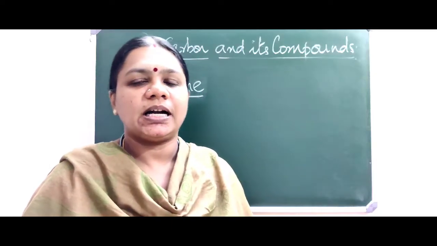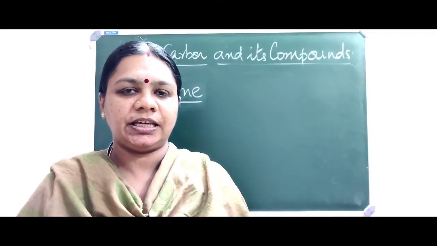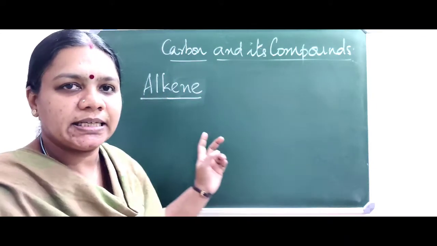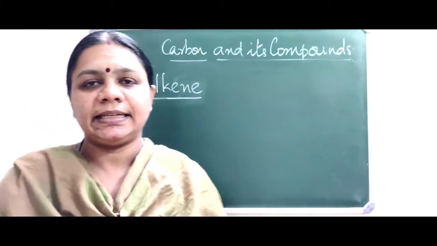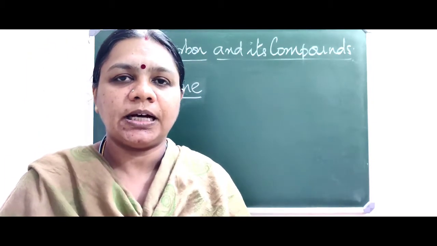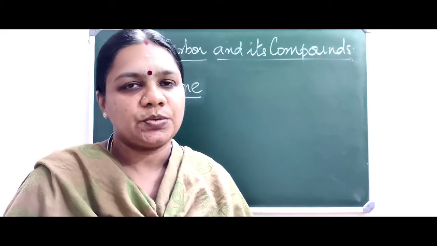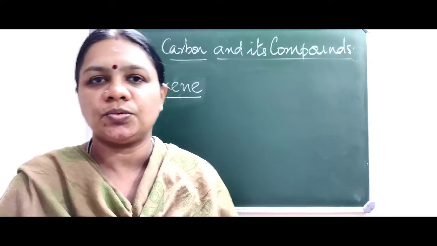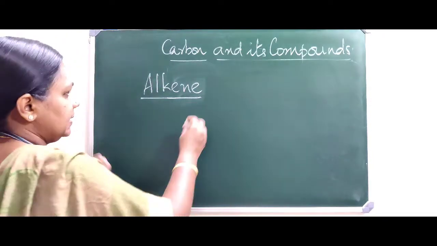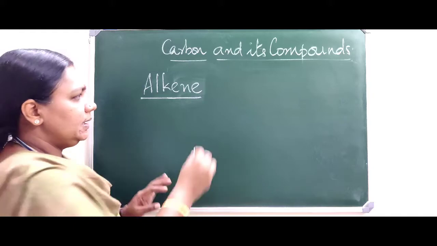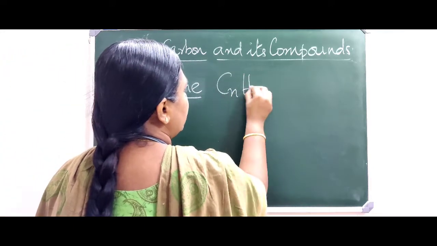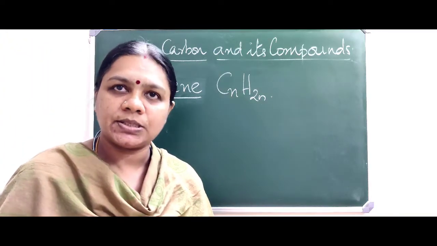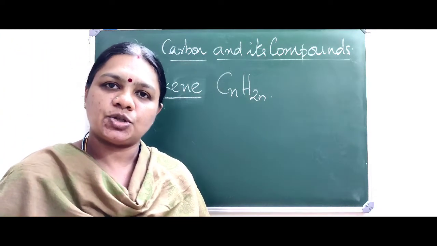Now, let us move on to unsaturated hydrocarbons. As we have discussed already, there are two types of unsaturated hydrocarbons. The first one is alkene. How to define an alkene? Alkene is the hydrocarbon containing a double bond between carbon atoms. It has a double covalent bond between two carbon atoms. So, let us consider the general formula of alkene, that is CnH2n. For alkane, it was CnH2n+2. For alkene, it is CnH2n.